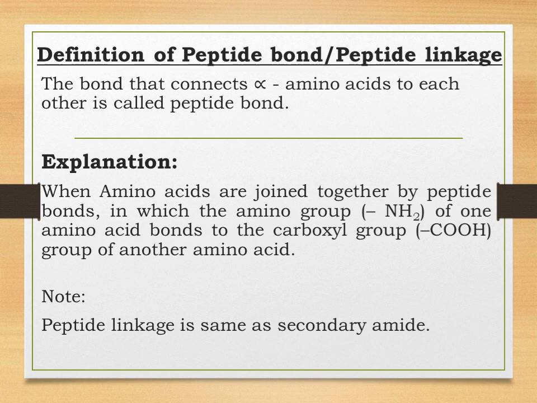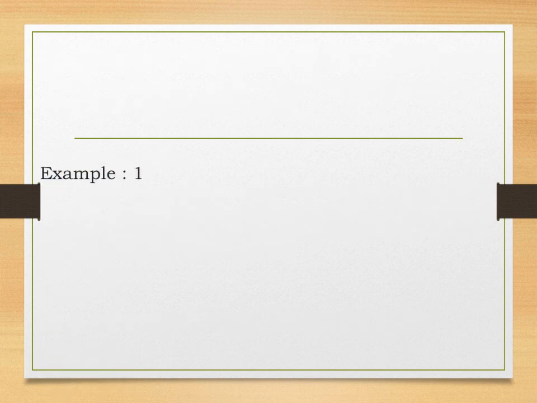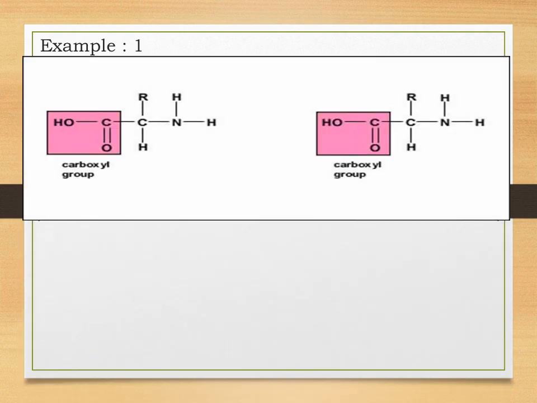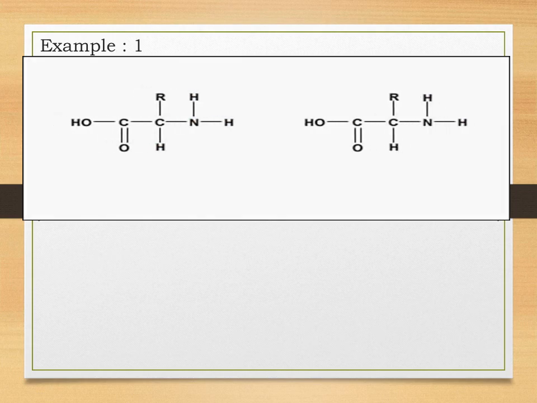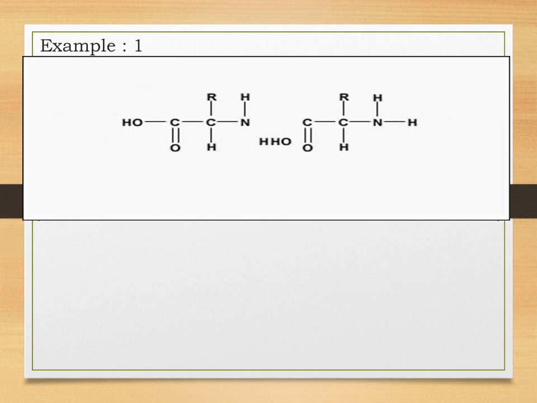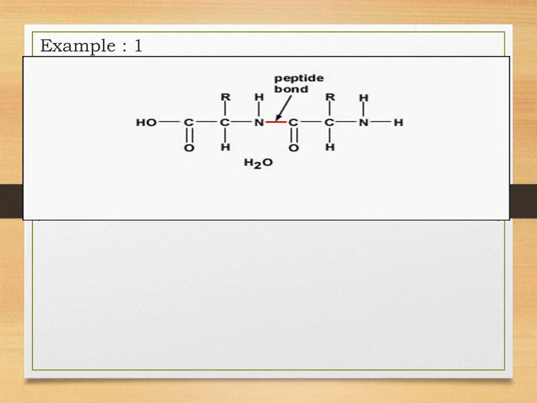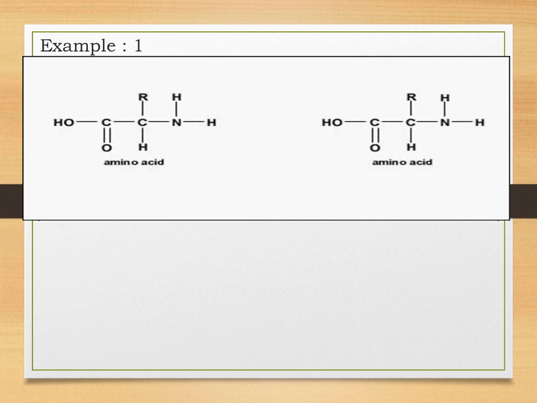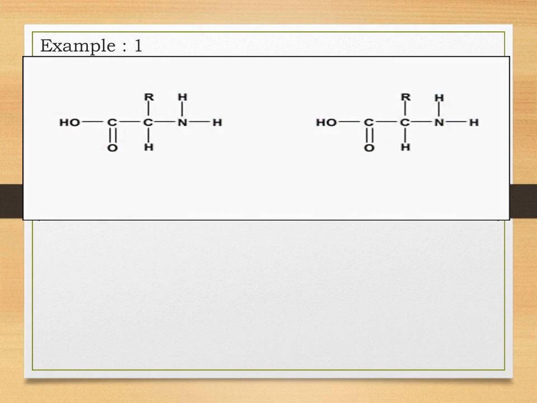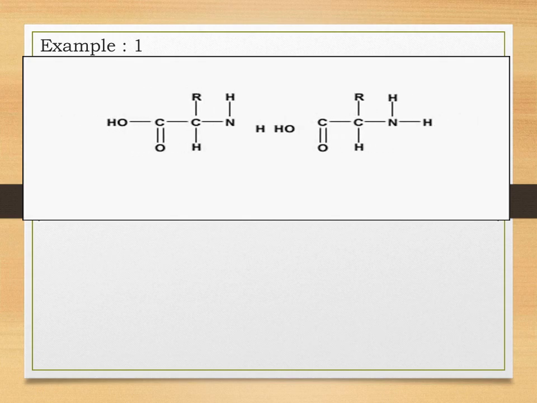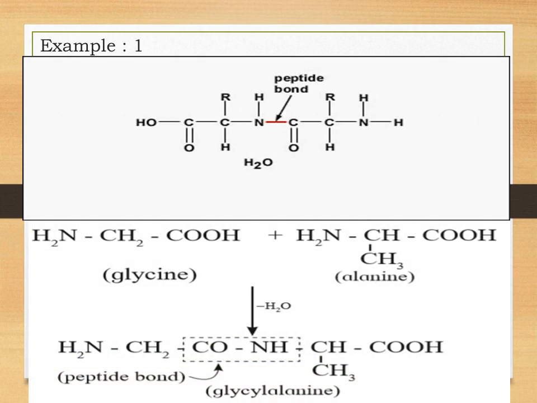So let us study how exactly this peptide bond is formed. Students, here you can see that the carboxylic group of one molecule and the amino group of the other molecule form a bond with the removal of a water molecule, and the bond is formed between the NH of one molecule and the C double bond O of the other molecule. That CONH bond which is formed is called the peptide bond.